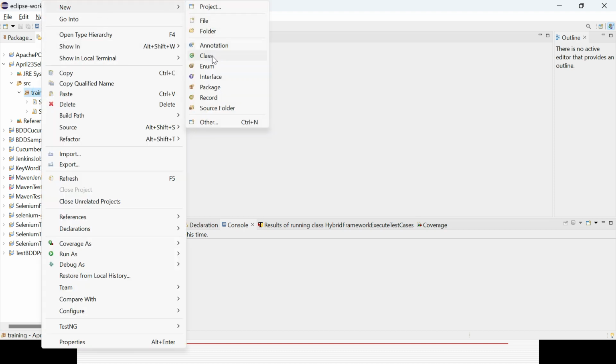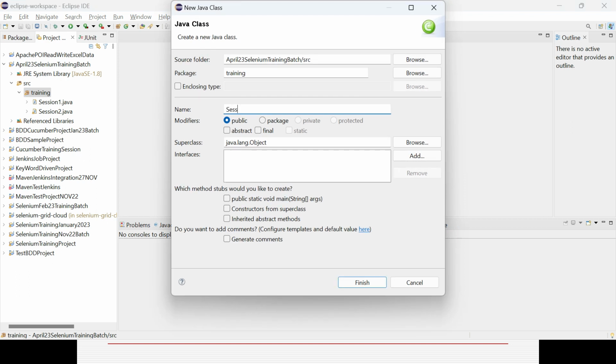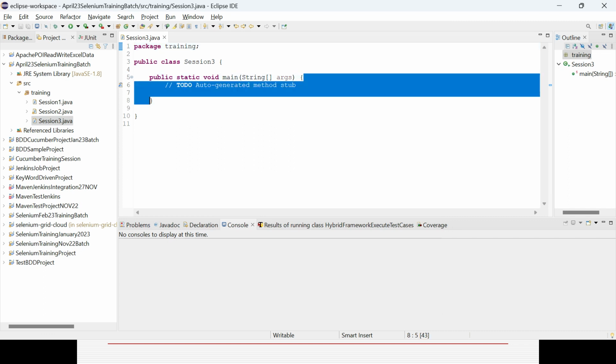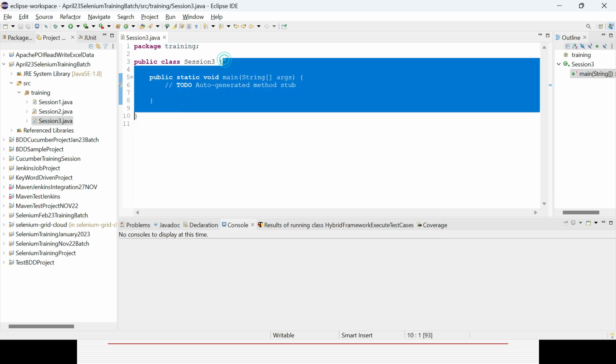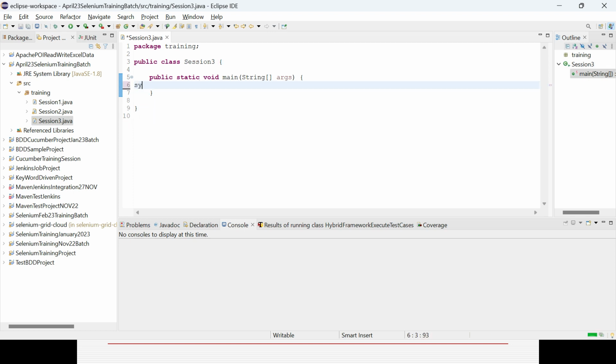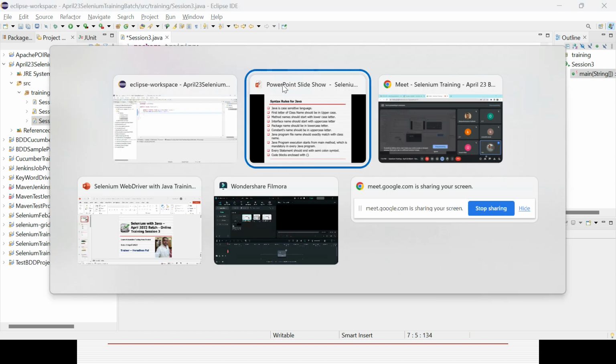So I will be creating a Java class, maybe for session 3. Whenever you are executing a Java program, the main method is always mandatory. So public static void main, and you can see it is enclosed with brackets. The class is also enclosed with brackets. In case you want to write something, that part should be enclosed too, and everything will end with a semicolon. So those are the different syntax rules you need to remember.